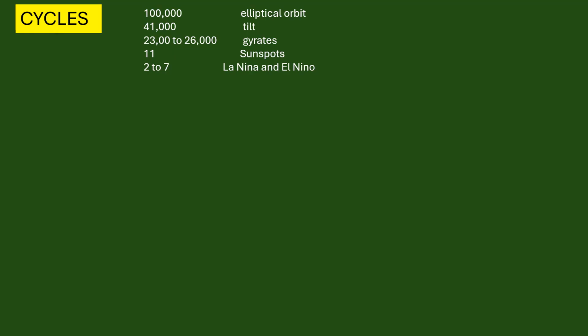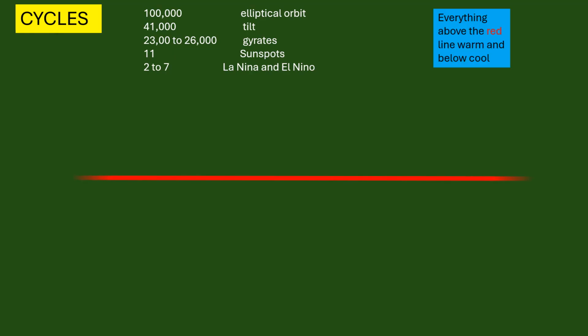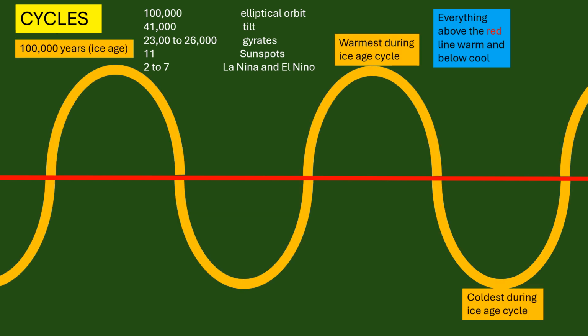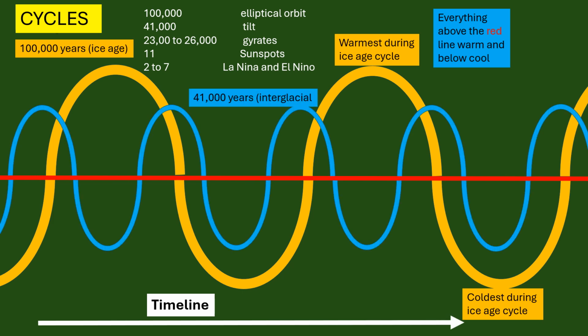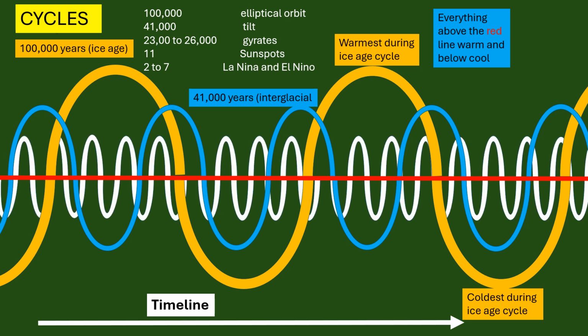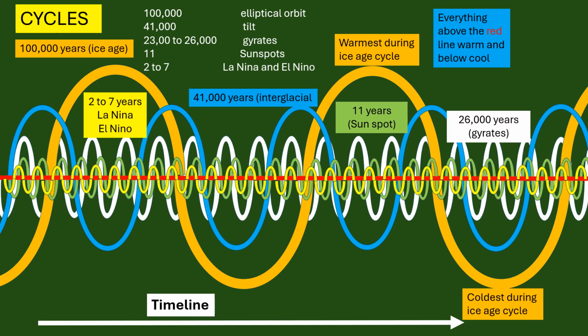Let's start off by talking about cycles. Now, anything above the red line is warm, anything below the red line is cool. We start with the elliptical orbits, which is the 100,000 year ice ages, the tilt at 41,000, which is the interglacial. We have the 26,000 gyrates, and then we have the smaller ones, the sunspots at 11 years, and the La Nina and El Nino, 2 to 7 years.